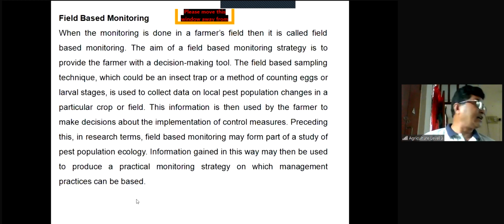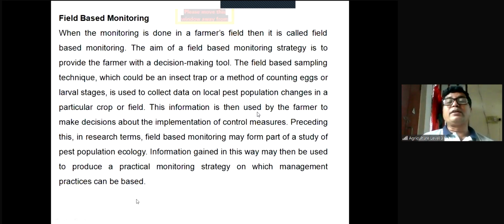But the expert or the scientist knows what would be the right method, how we have to use it, why we have to use it, and what would be the efficacy. But the execution part will be done by the farmers. That means the scientist or the expert will provide the information to the farmers, and farmers will execute all these.